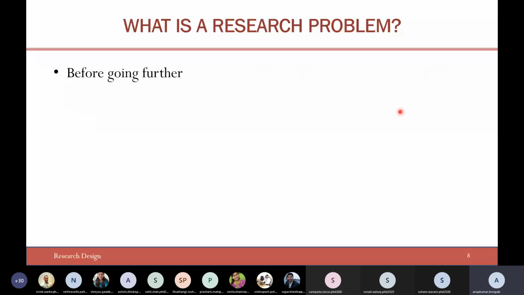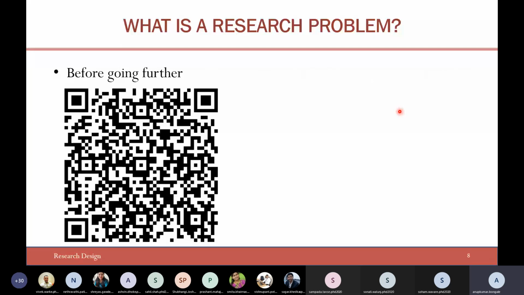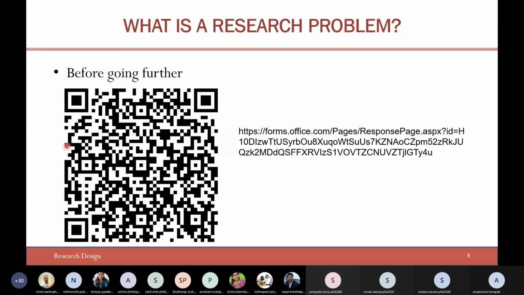Before going further, I have one more poll, just to know how many of you are from different backgrounds. Few of you are from computer science, few from electronics, mechanical, physics, chemistry, and so on. I just wanted to know the background of your area of interest. Again, this is just a form. Let me stop the presentation.